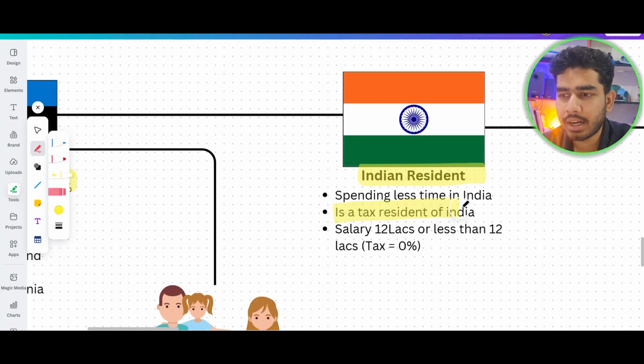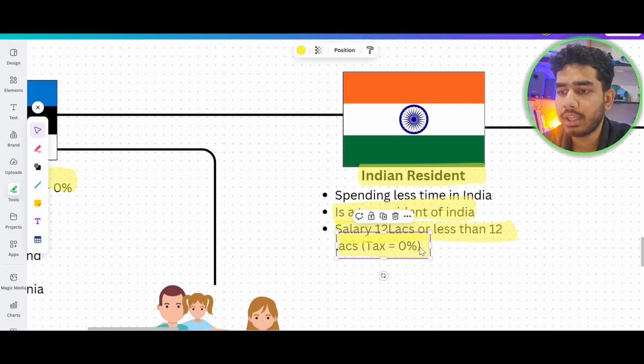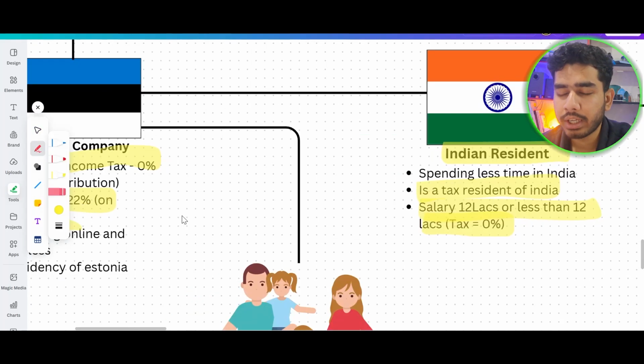You should be a tax resident of India, and you shouldn't be a tax resident of any other country. And you can withdraw a salary of 12 lakhs, or maybe less than 12 lakhs. According to our finance minister, you can easily withdraw a salary of 12 lakhs tax free. But you are capped here at 12 lakhs. I'm going to describe to you how you can extract more from your Estonian company without tax.